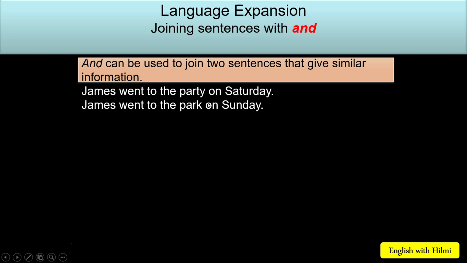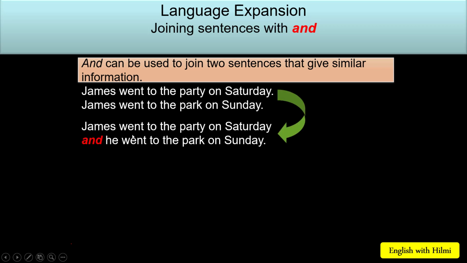James went to the party on Saturday. James went to the park on Sunday. As you notice, these two sentences give similar information. So: James went to the party on Saturday and he went to the park on Sunday. So and joins two sentences that give similar information.